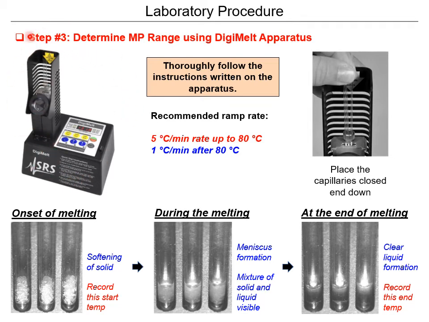It only has one port, however, and something you might want to keep in mind if you end up doing more of these is that the more entries, the more samples you can melt at the same time, the better, because that way you eliminate the chance of additional error. Because every time you heat something, believe it or not, the path is slightly different, right? The ramp is different. Even though you might set it at 5 degrees Celsius per minute, there's some deviation with any instrument. So you want to keep it the same for the samples that you're going to take.